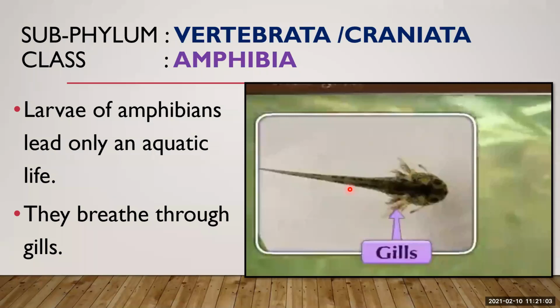So the larvae have gills which allow them to respire only in water. If they come out of the water, they are not able to respire, because gills are the part of the organism which allows them to respire in water. That is why larvae of amphibians lead only an aquatic life.